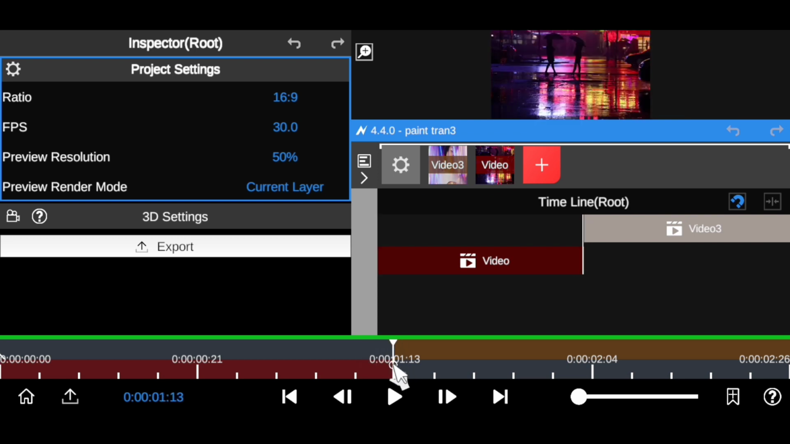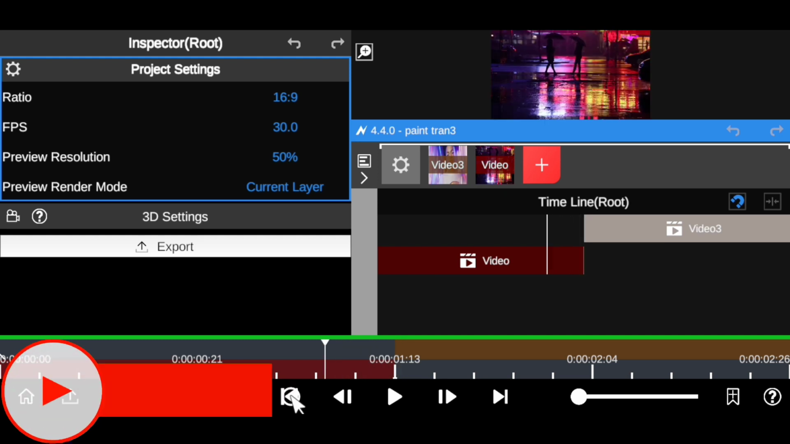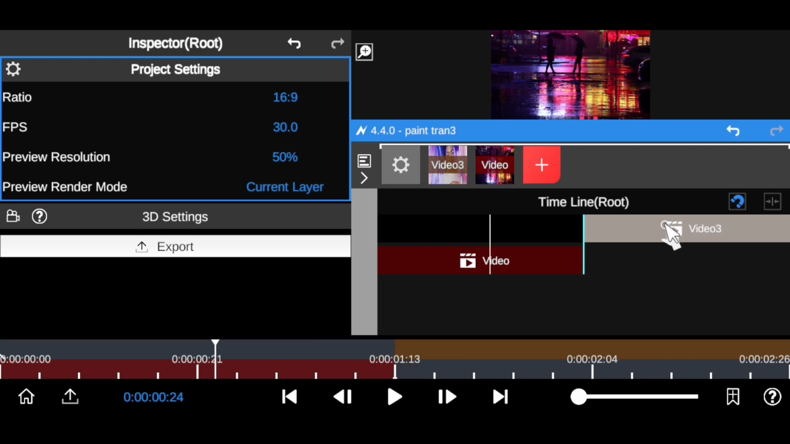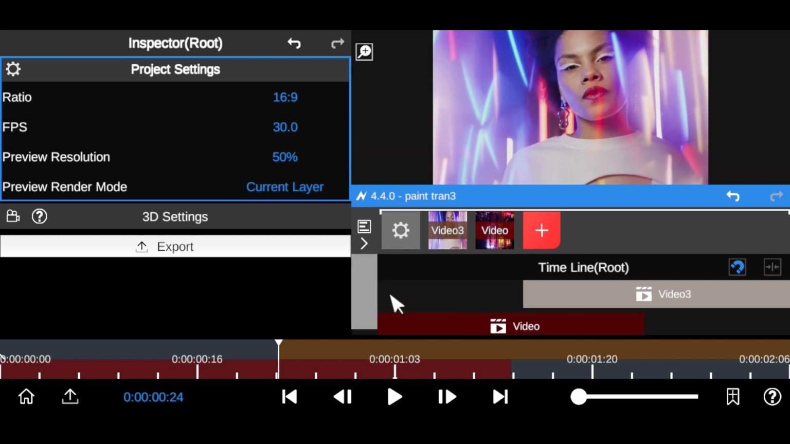All you want to do is to come to this exact cut right here, and you want to count 20 frames backward. 1 2 3 4 5 6 7 8 9 10 11 12 13 14 15 16 17 18 19 20, right? So you want to drag this clip, which is the one you want to transition to, on top of this clip right here, and as you can see it is now on top of the clip right there.